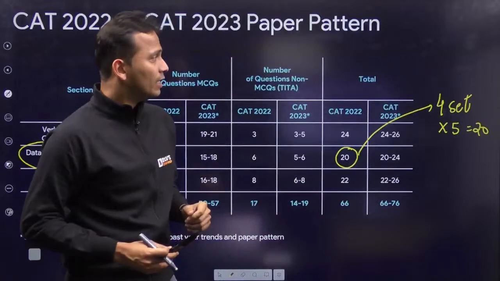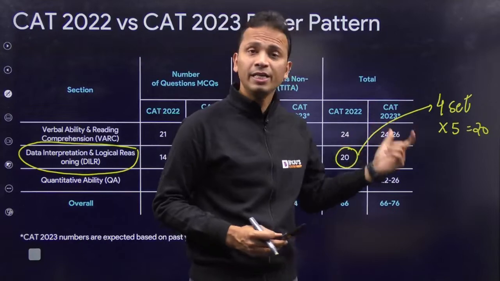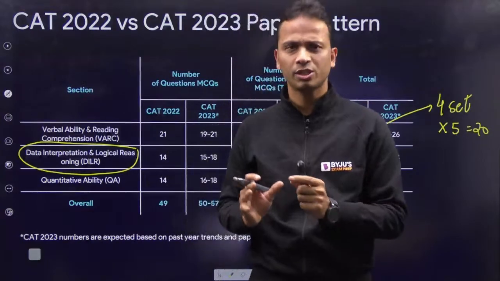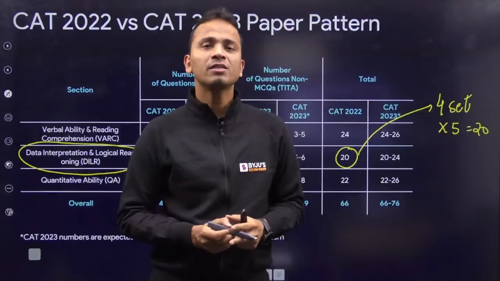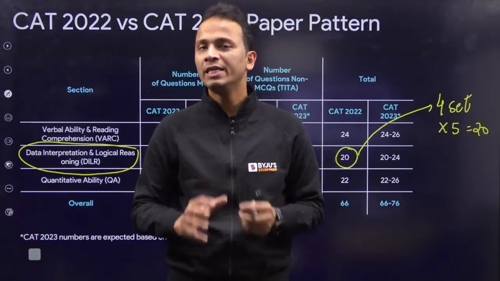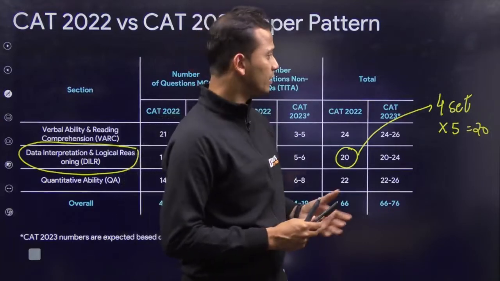All right. Now, if I further bifurcate the area from which these 4 sets appeared, then we have noticed over the last few, let's say 4-5 years, that the weightage of logical reasoning is increasing and the weightage of data interpretation is decreasing. So same thing happened in the last year.